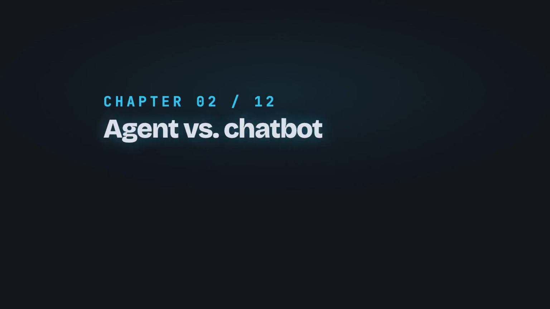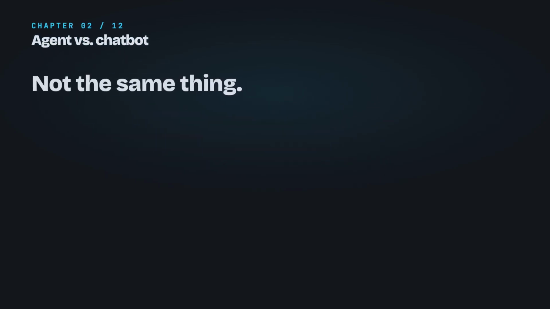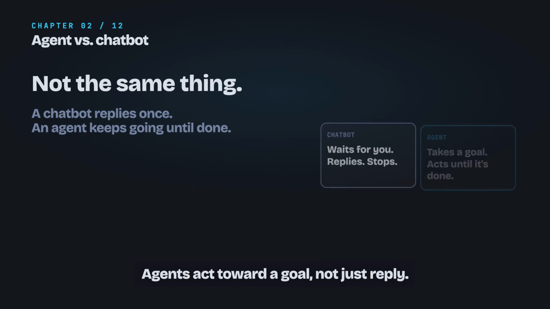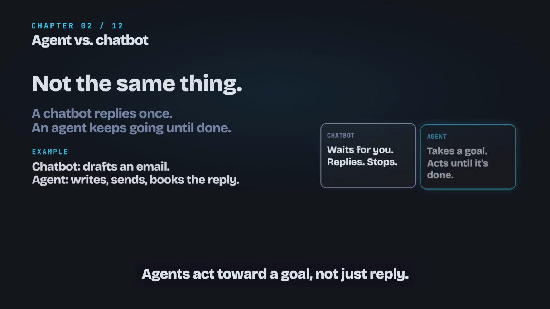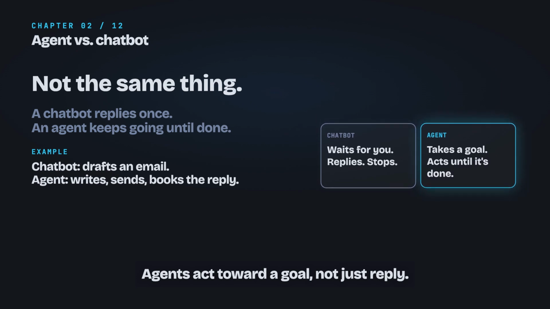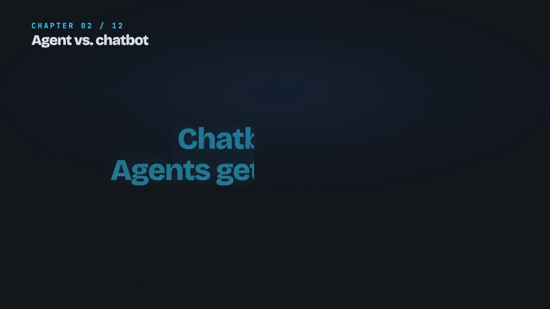Chapter 2. Agent versus chatbot. They can look the same in a chat window, but they behave completely differently. A chatbot waits for you, replies once, and stops. Every turn starts from a blank slate. An agent takes a goal and keeps going. It acts, sees what happened, and acts again, until the task is finished. Think of an email. A chatbot drafts it for you to send. An agent writes it, sends it, and handles the reply that comes back. So remember, chatbots talk, agents get things done. Next, the simple loop that every agent runs on.